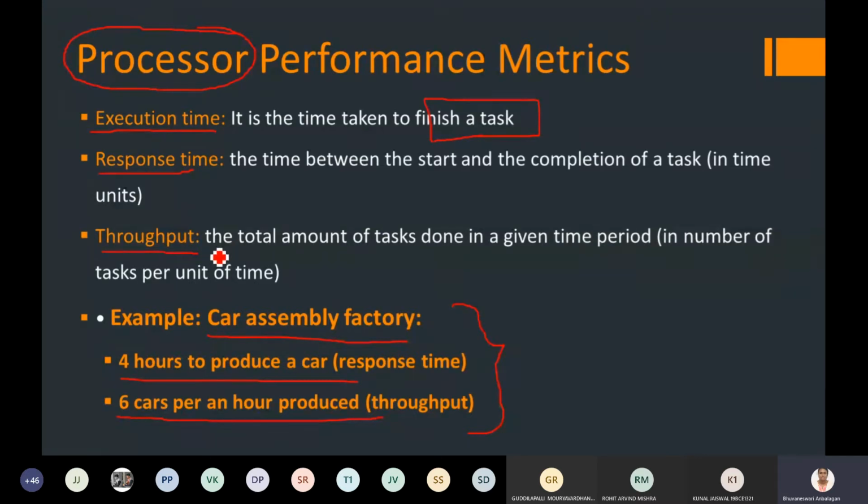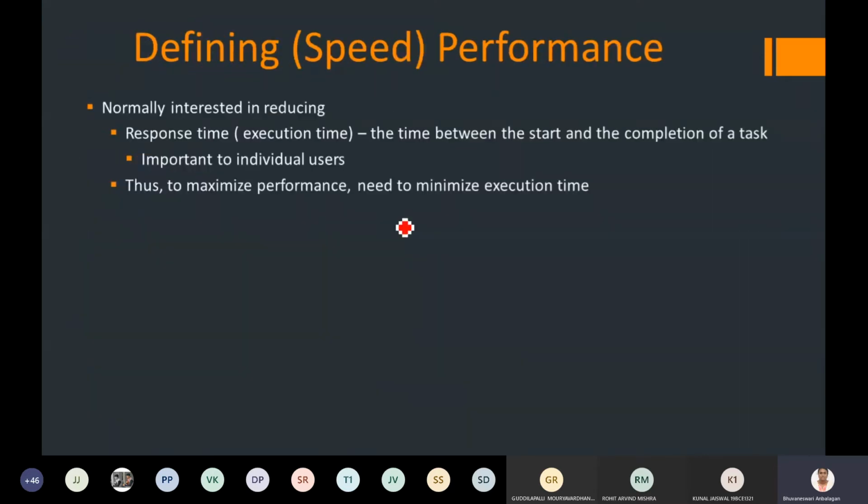So now coming back, what is throughput actually? It is the total number of instructions done in a given period of time. It can be a clock cycle or a certain period of clock cycles in which your processor has the ability to complete the task. So this is execution time, response time and throughput. Now, how will you define the speed of a processor, and how do we compute the performance with respect to speed?